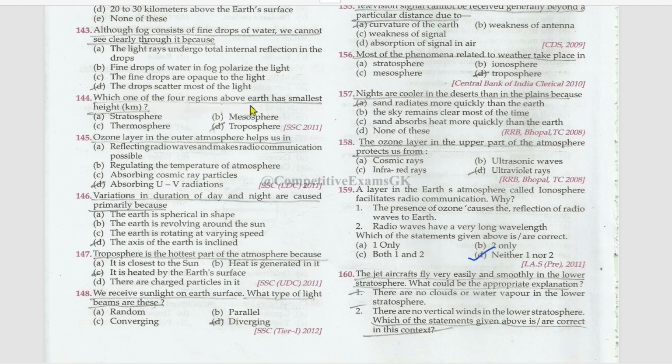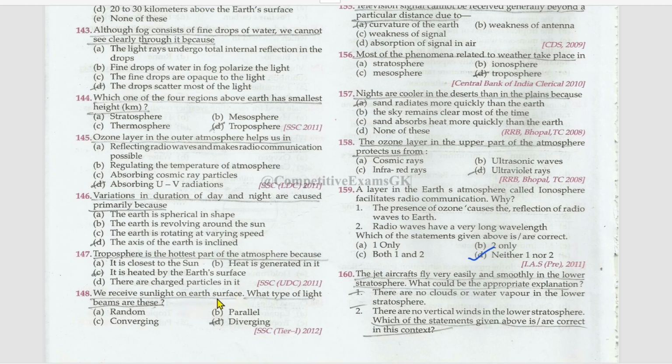Which one of the four regions above Earth has the smallest height? That is troposphere. Ozone layer in the outer atmosphere helps us in absorbing UV radiations. Variations in duration of day and night are caused primarily because the axis of the Earth is inclined. Troposphere is the hottest part of the atmosphere because it is heated by Earth's surface.